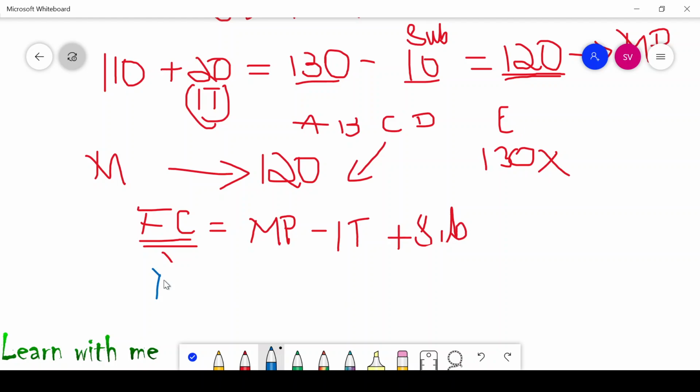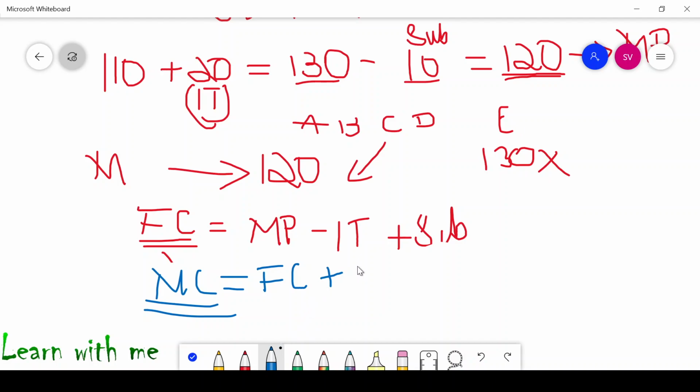if you have to calculate the market price, then it is just opposite to this. In case of finding the market price from the factor cost, you are paying what? Along with the factors of contribution, you are giving 60 rupees for labor, 40 rupees for capital, and 10 rupees your profit.